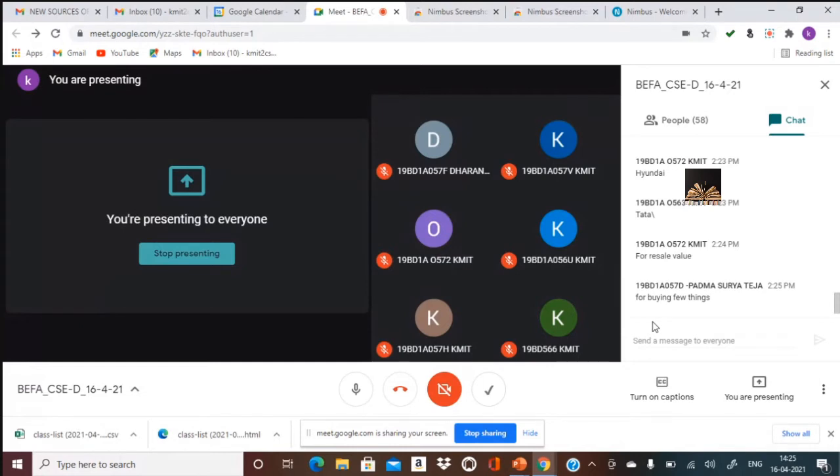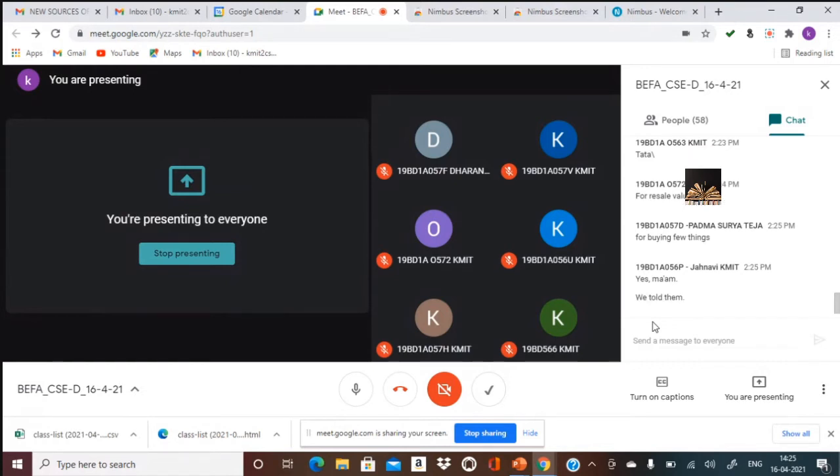And give the attendance only for those who are there from 2:05 to 3. Is it clear? Akash and Janavi, are you there? Even after informing, this is what your behavior is. I'll just lock the entry if not.